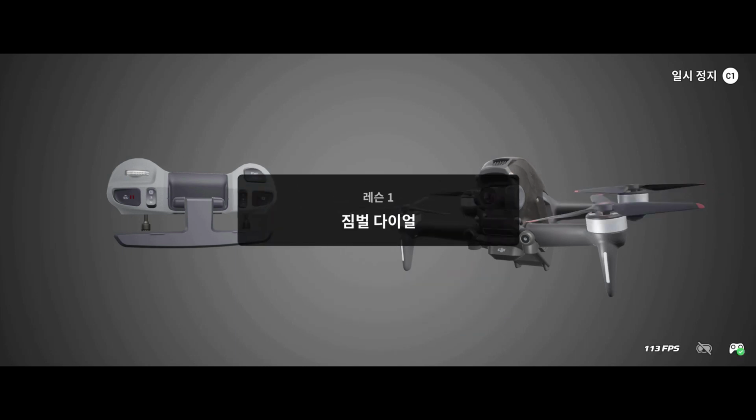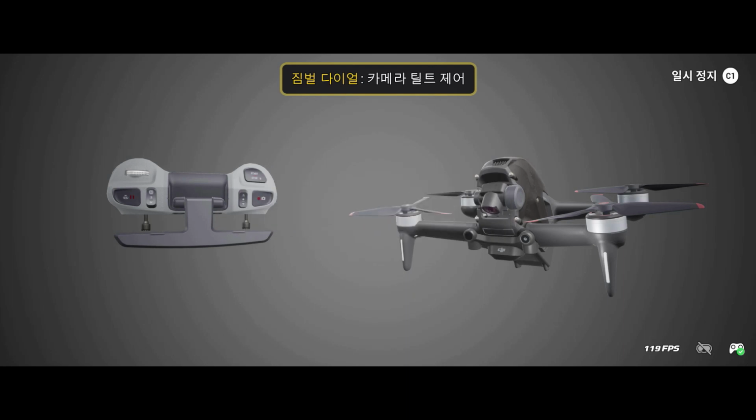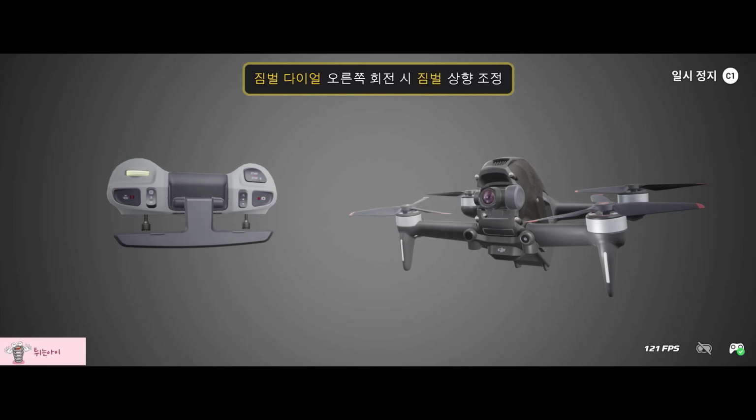Gimbal dial. The gimbal dial controls camera tilt. Rotate the gimbal dial to the right to make the gimbal face upward.